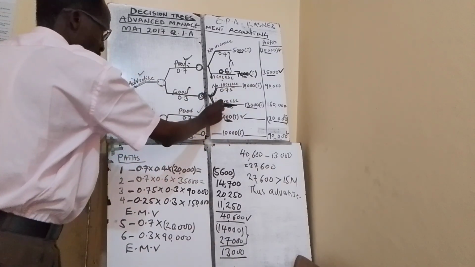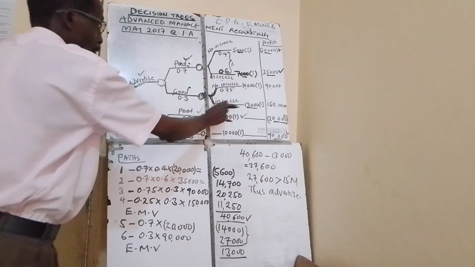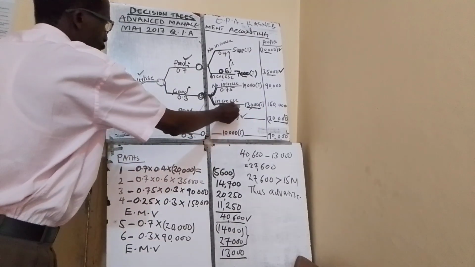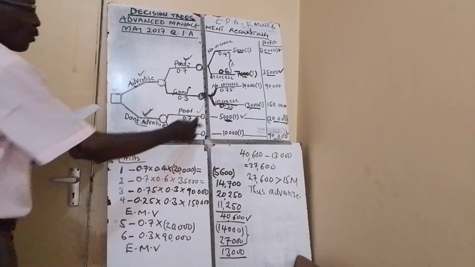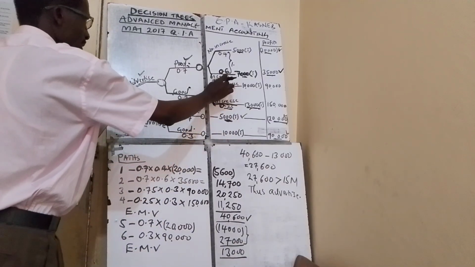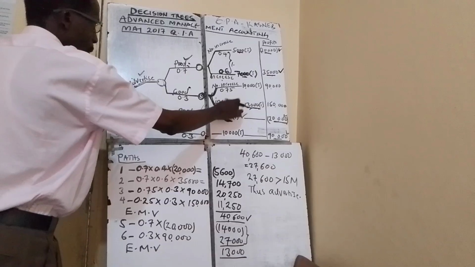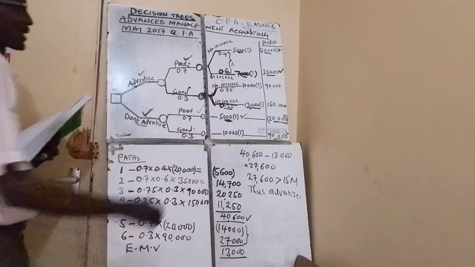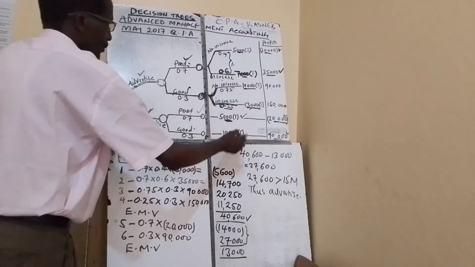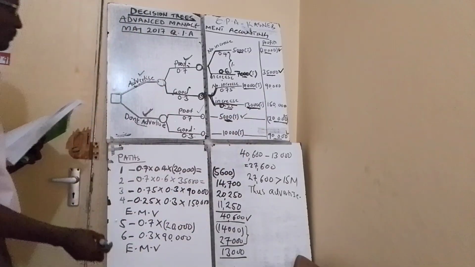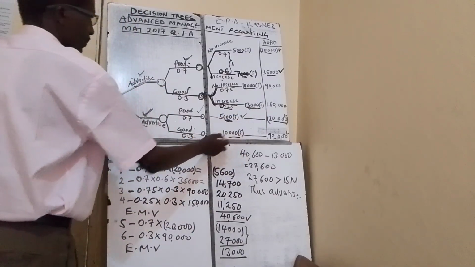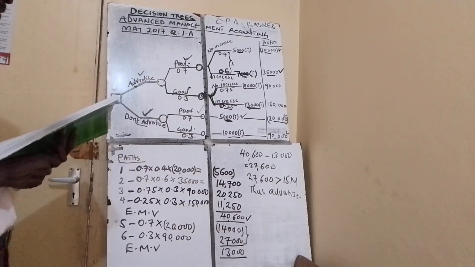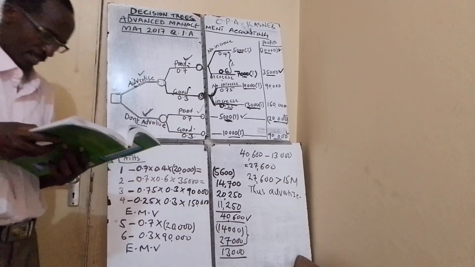The first one, there is an increase of 13,000, with probability 0.25. What is remaining to make it 1 is 0.75. But where is 10,000 coming from? Already you are given 13,000. The 10,000 is just this one: when the weather is good, there is advertising, and there is no increase. And then you read those figures.